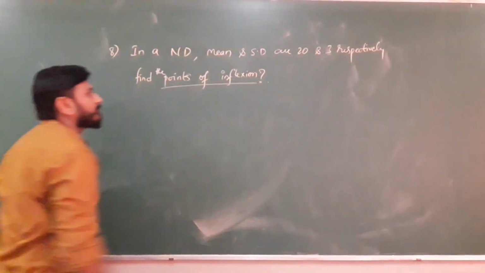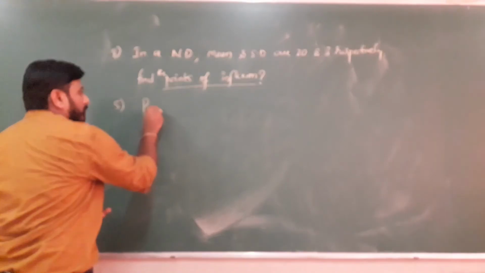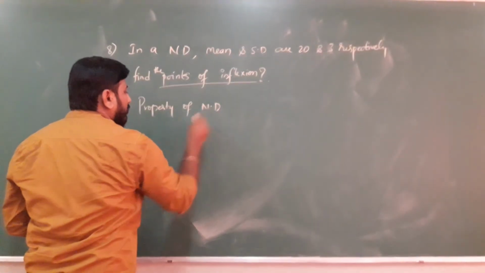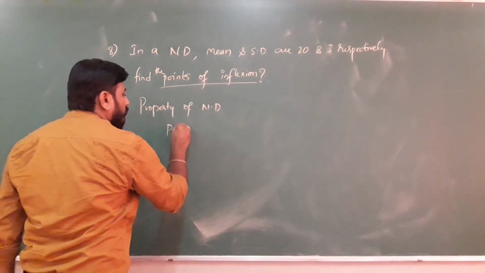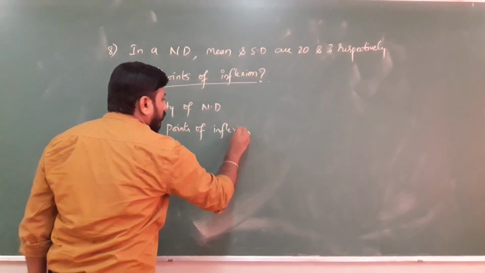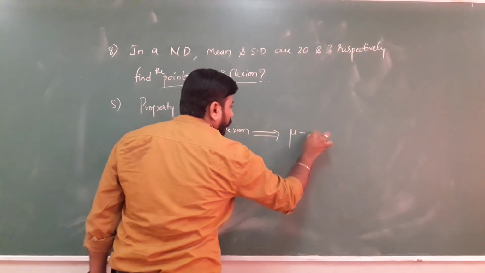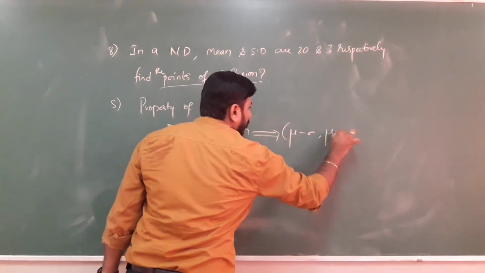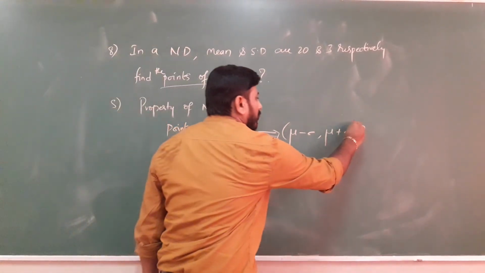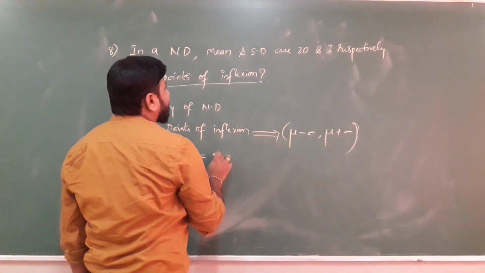Somewhere we have seen this word, points of inflection. Once again, go through the property of normal distribution. The points of inflection: mu minus sigma, mu plus sigma, the points of inflection, that is mu minus sigma.